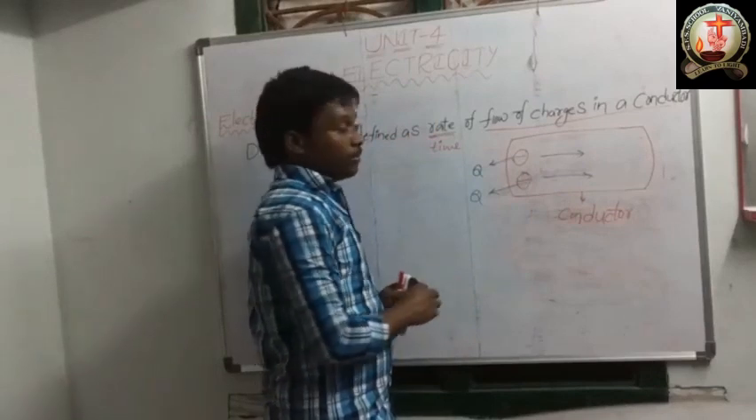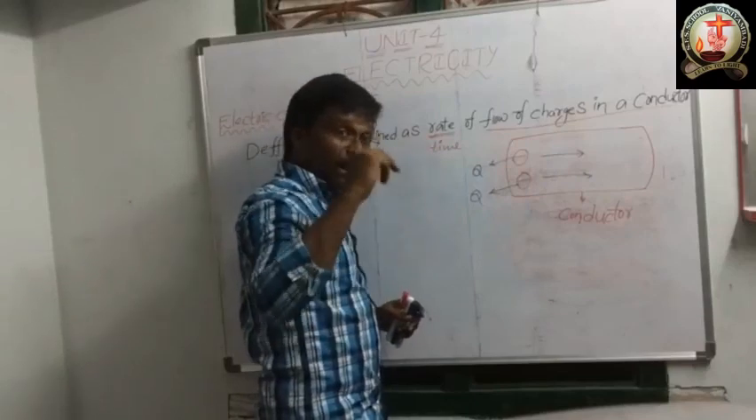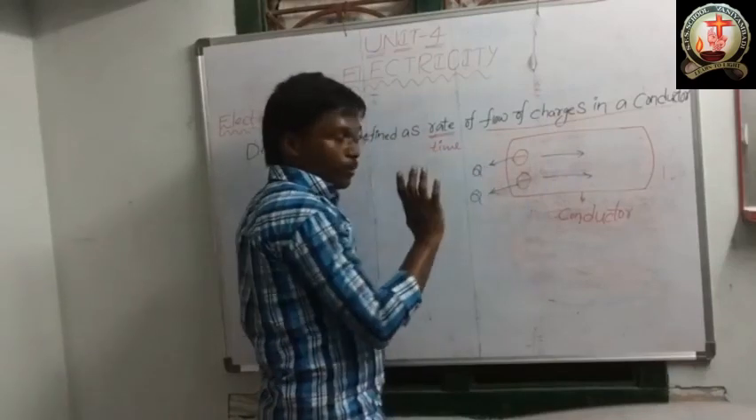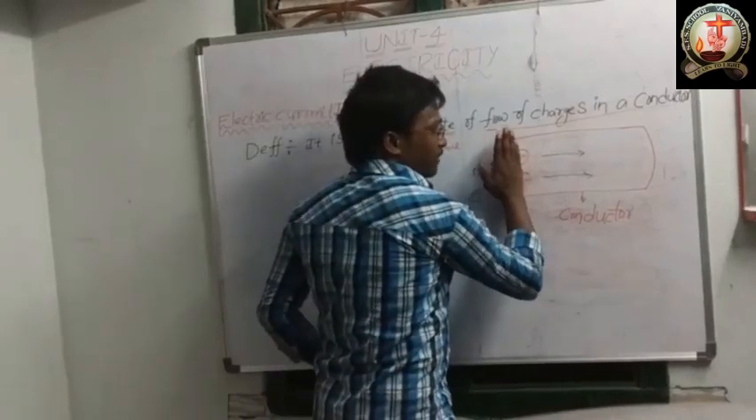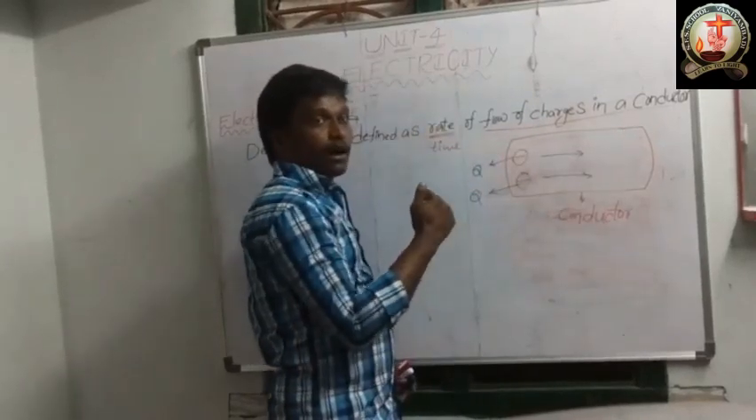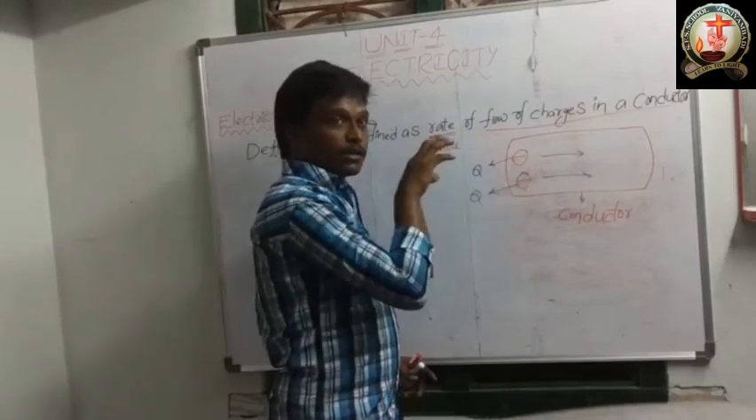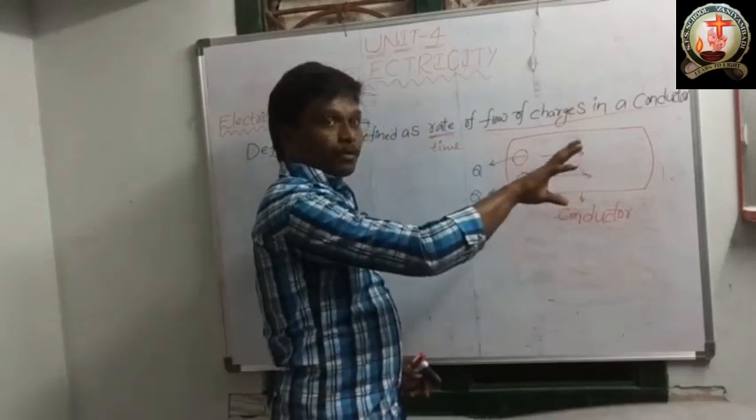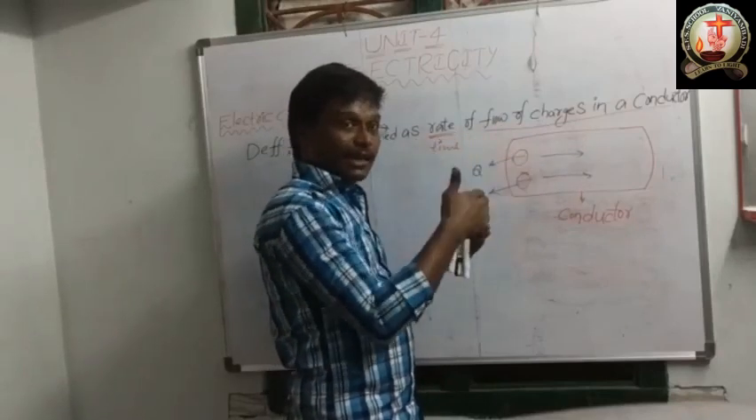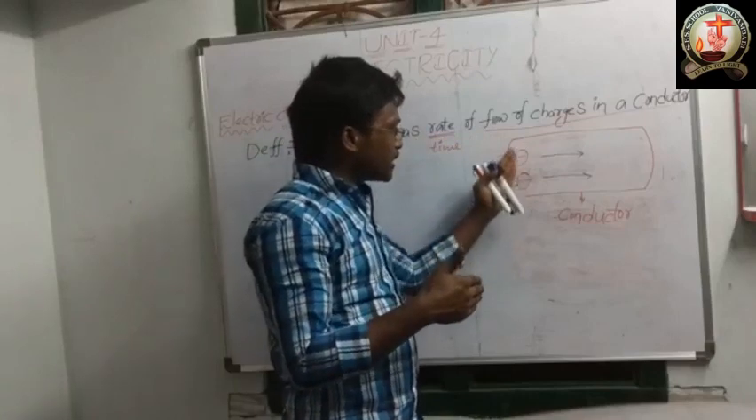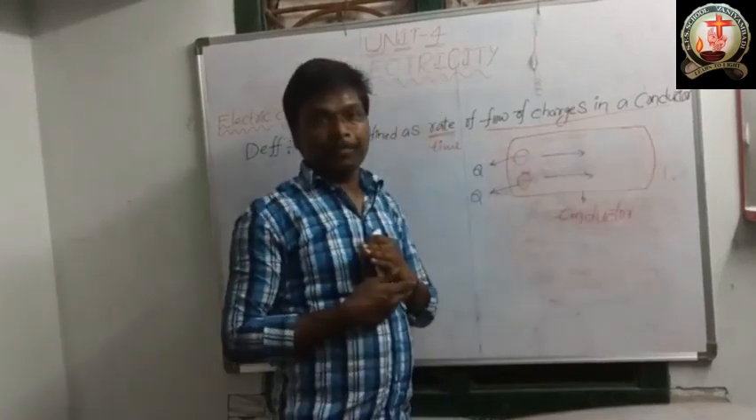Okay, so this is the conductor. This conductor has two electrons. The two electrons have charges Q. So these two charges are flowing from one end of the conductor to the other end. How much time are these two charges flowing? That is the time. In that particular time only, these two charges reach this end.